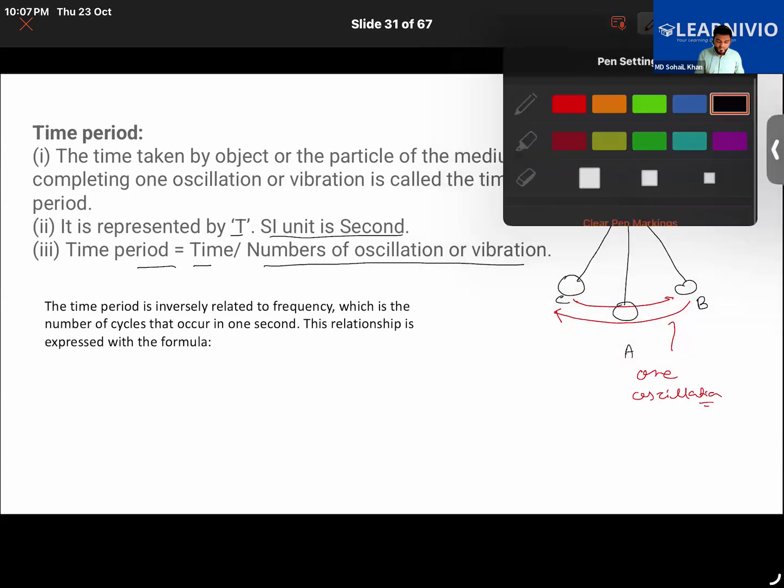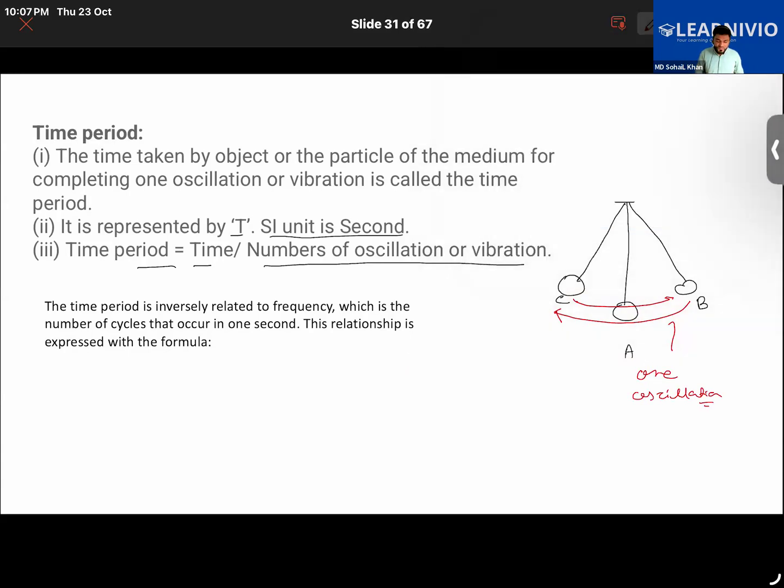One vibration you can call one wave. So the time taken by a vibrating object to complete one vibration, or one wave, will be its time period. In other words, it's simply the time taken by an oscillating object to complete one oscillation.